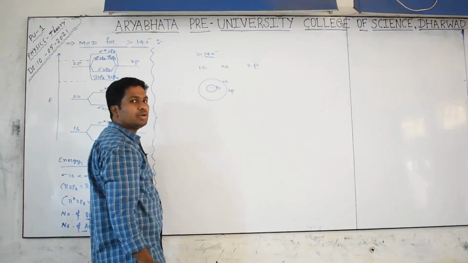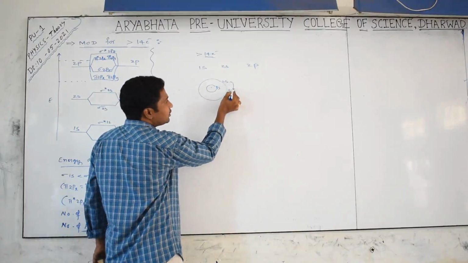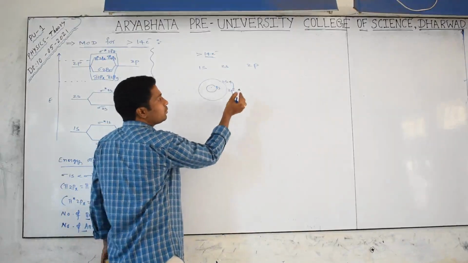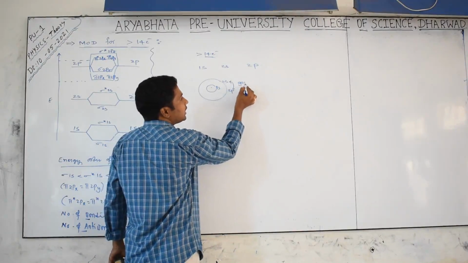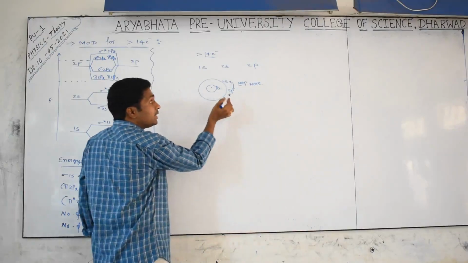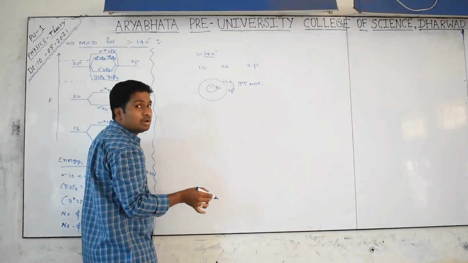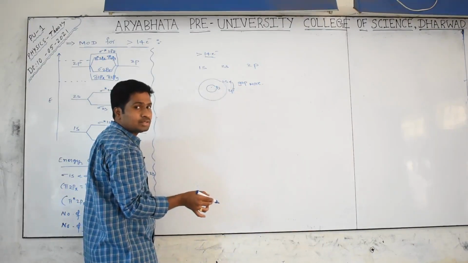Because of the larger number, the gap between 2s and 2p will be more. The energy gap between 2s and 2p will be more. Then is there any chance for combination of 2s and 2p orbitals? Not there. Are you understanding or no?